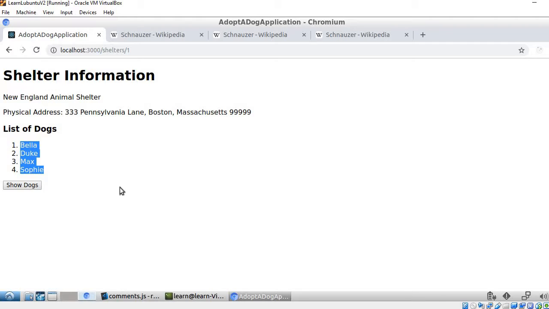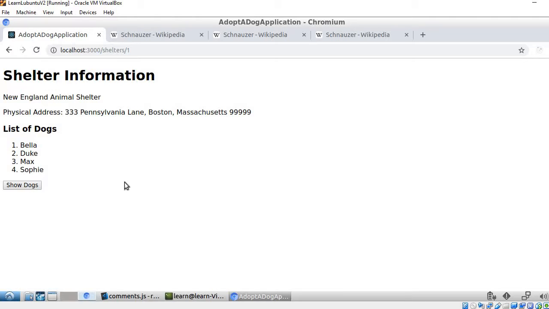What I also did in the code is that I narrowed down the search to only those dogs whose adopted status is false. That means that the dogs are currently available at the shelter.